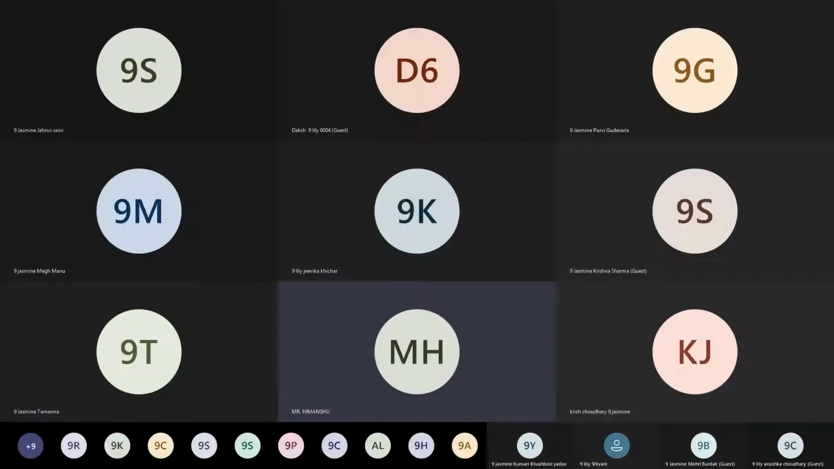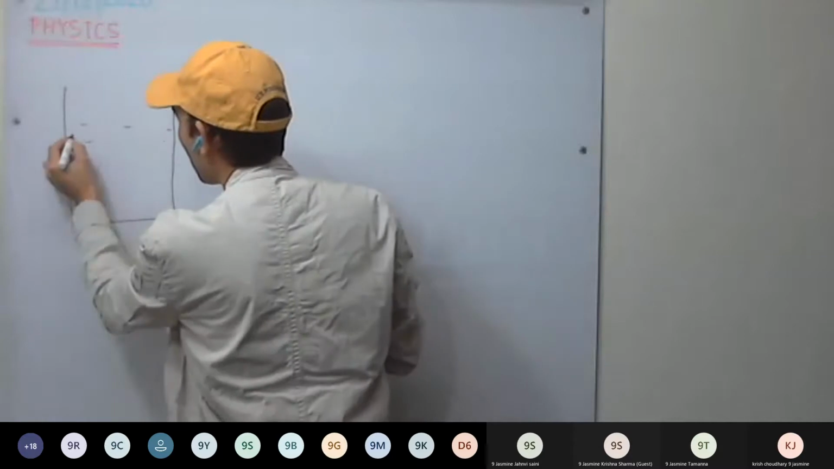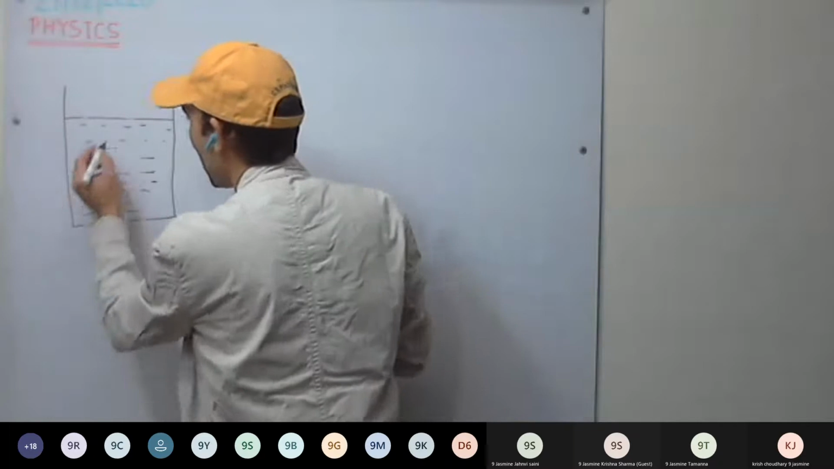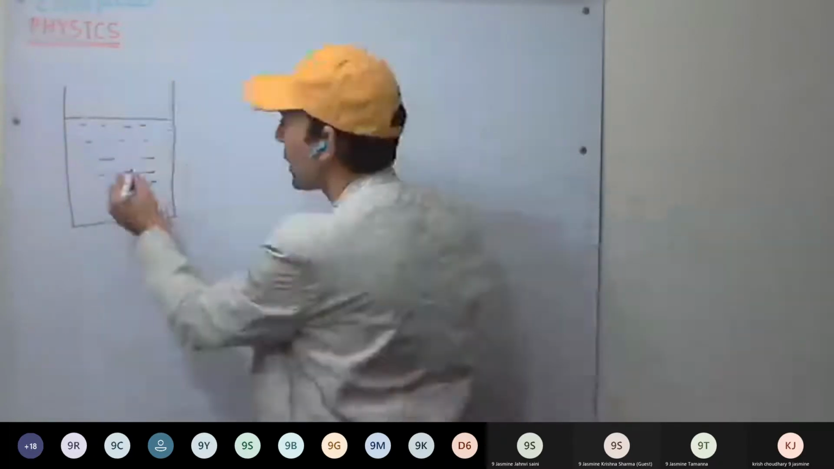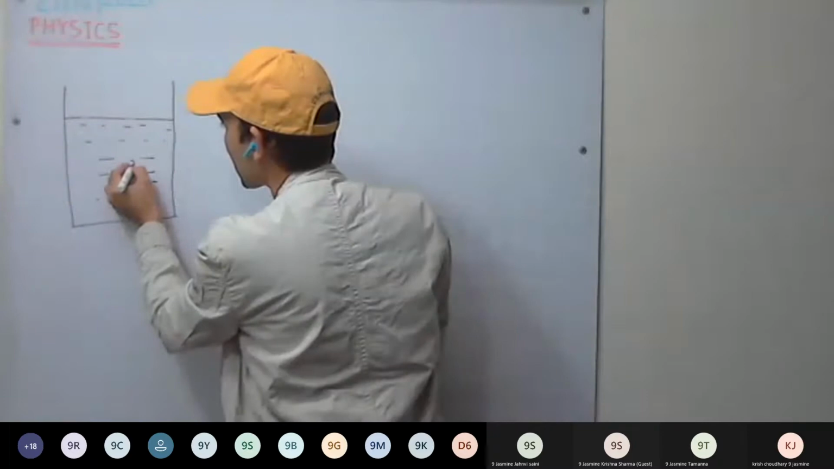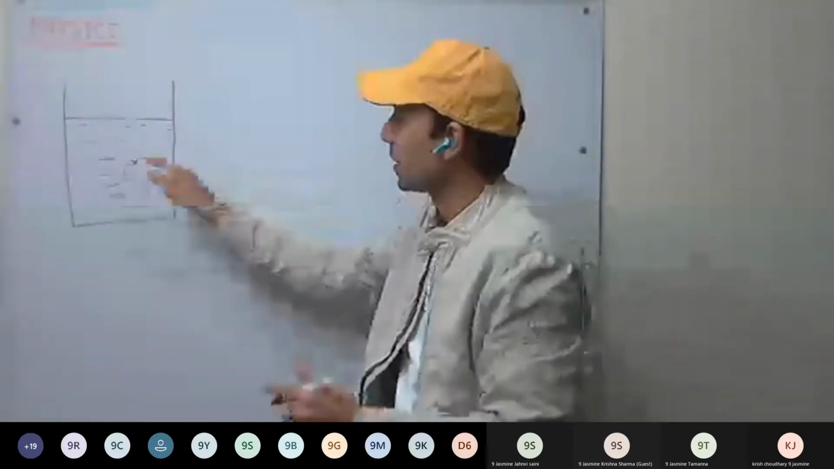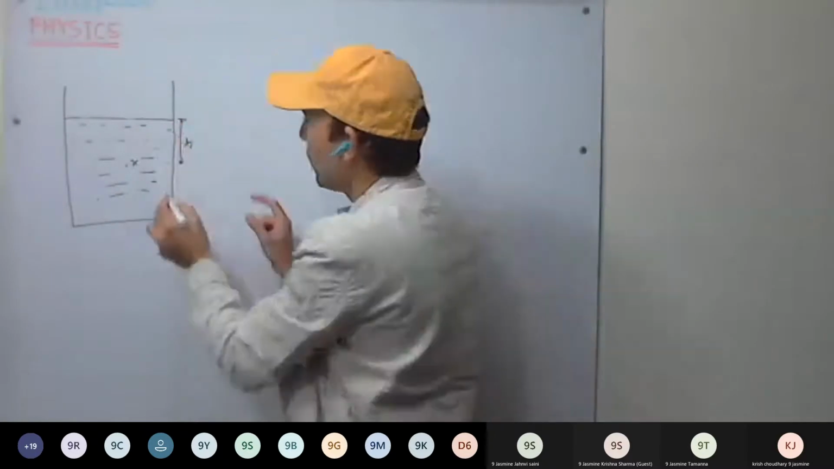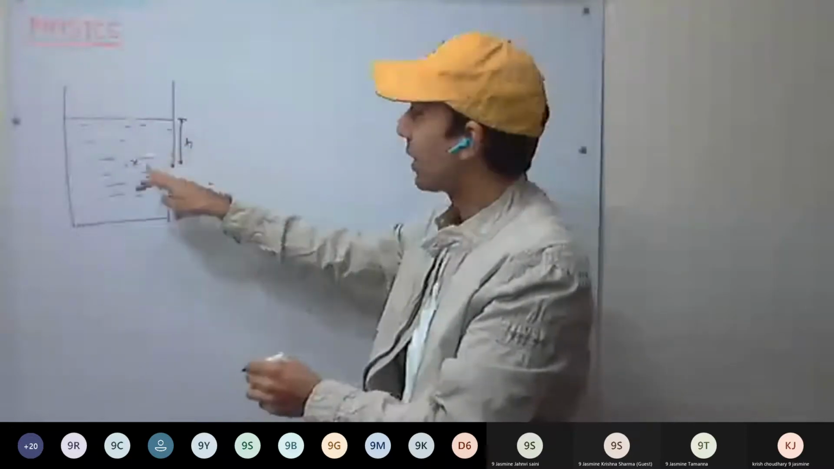See here, we have a liquid, and this is the free surface below it. At any point, for example, we are taking one point at this depth H, and we are finding the pressure. This point is lying at the depth of H from the free surface.